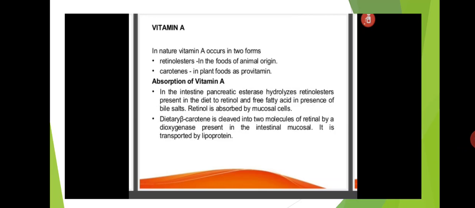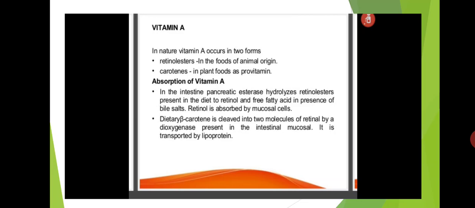In nature, vitamin A occurs in two forms: retinol esters in the foods of animal origin, and carotenes in plant foods as provitamin. Okay, in nature, vitamin A occurs in only two forms.